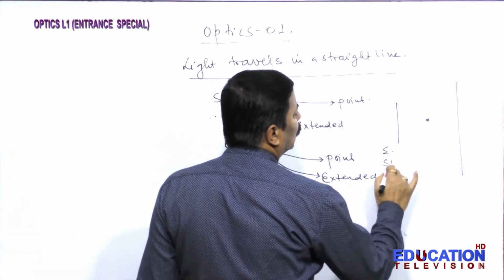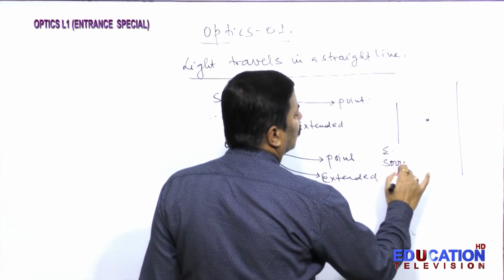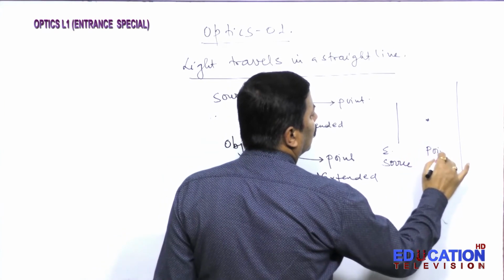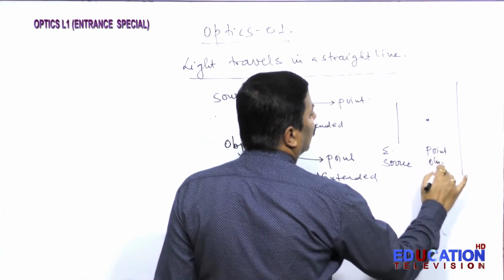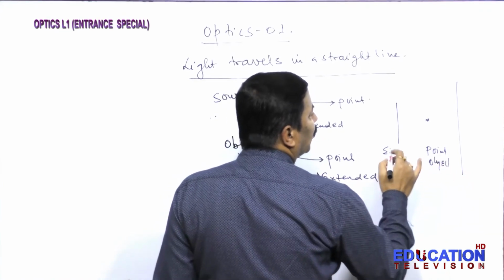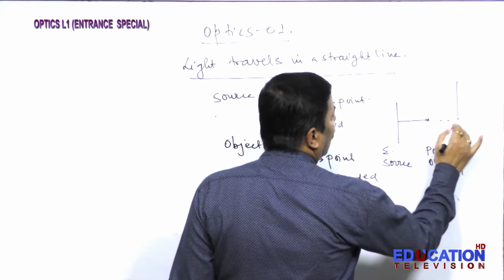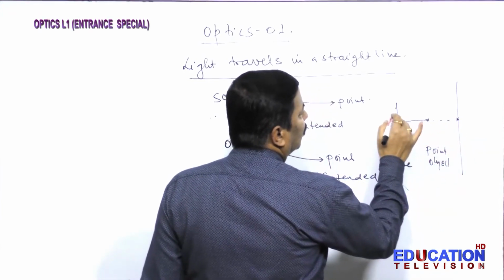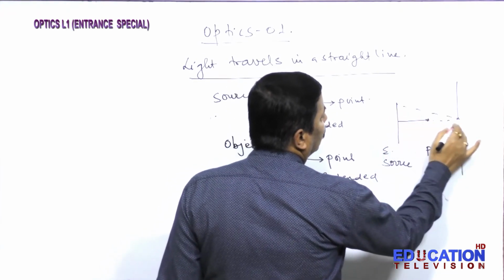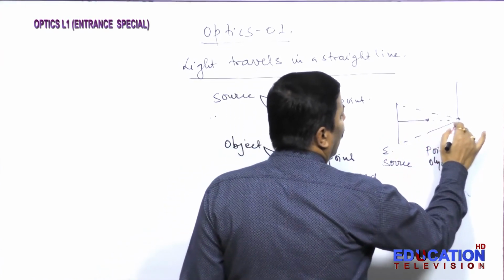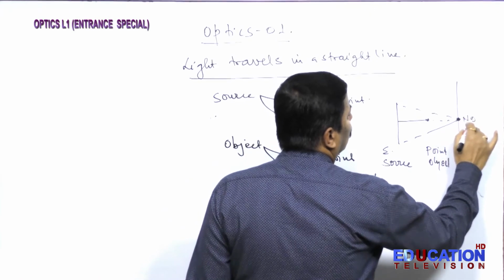You see here the shadow is formed, but from here the ray of light will go, from here the ray of light will go, and no shadow is formed.